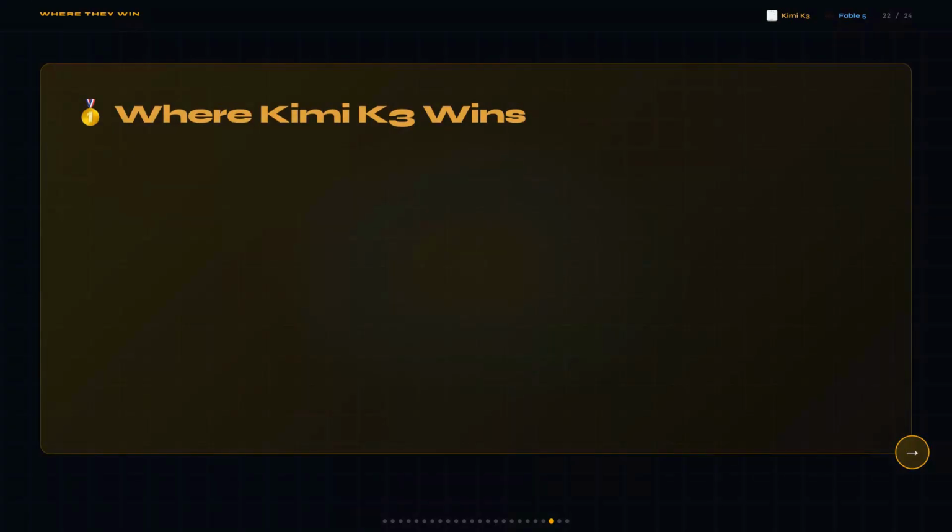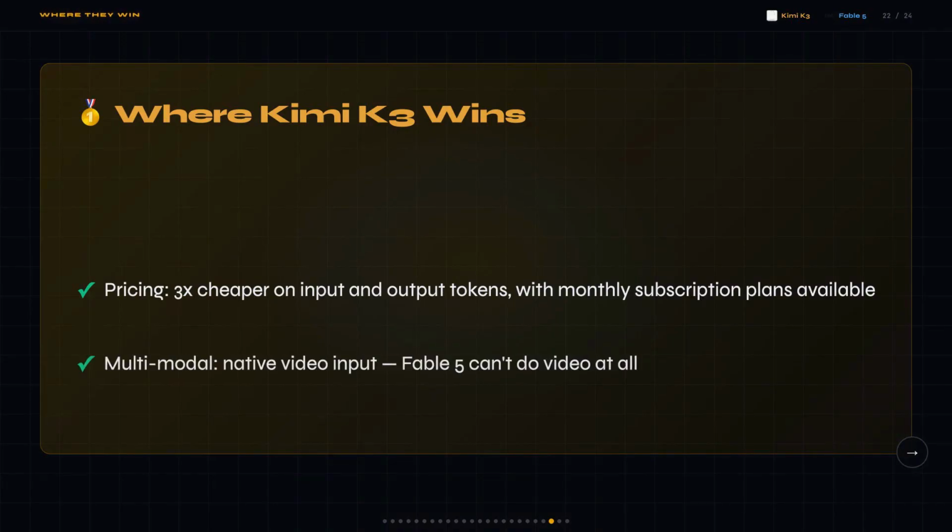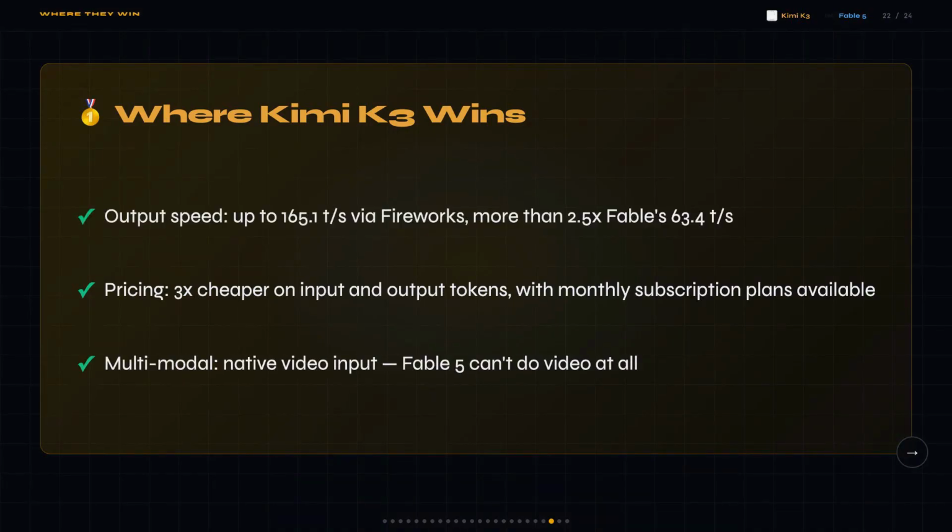Kimi K3 wins on output speed at 165.1 tokens per second, which is more than 2.5 times Fable's rate. It wins on price with $3 input versus $10 and $15 output versus $50. It's the only one with native video input. And on coding benchmarks, it leads Terminal Bench 2.1 at 76.1% to Fable's 58.4%.